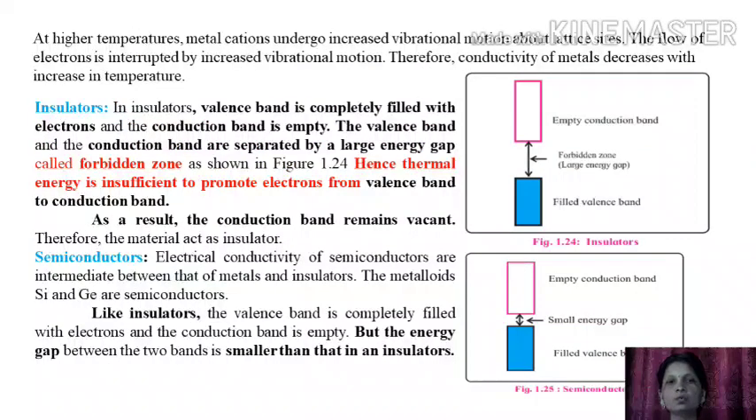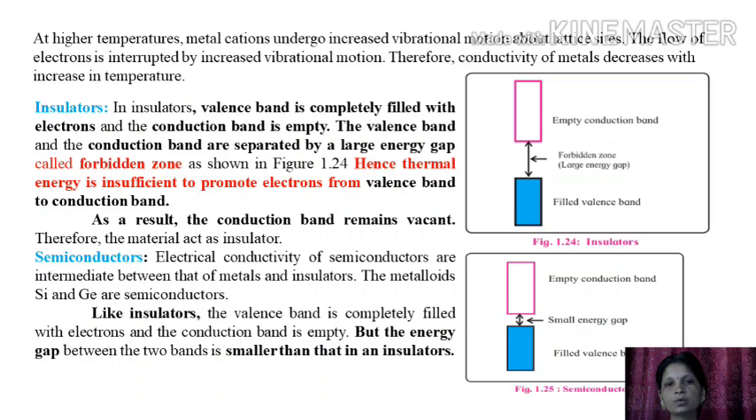Now let us discuss what happens at high temperature. At high temperature, metal cations undergo increased vibrational motion about the lattice sites. The flow of the electrons is interrupted by increased vibrational motion. Therefore, conductivity of a metal decreases with increase in temperature.